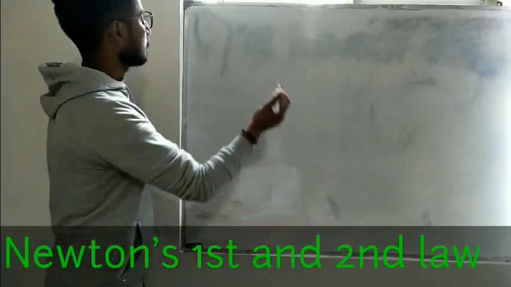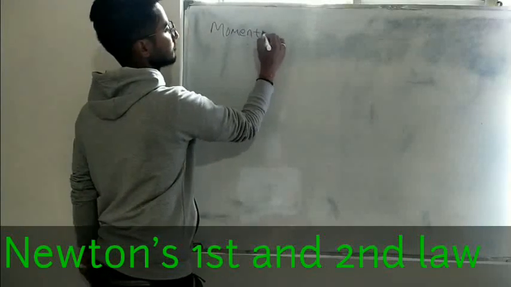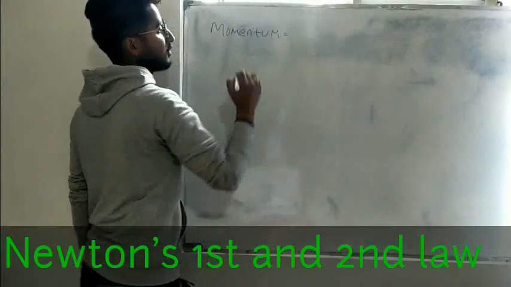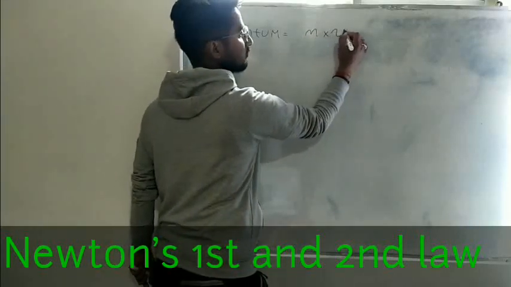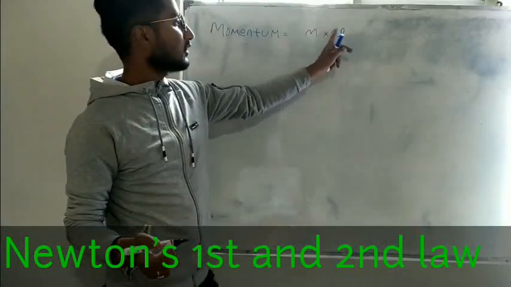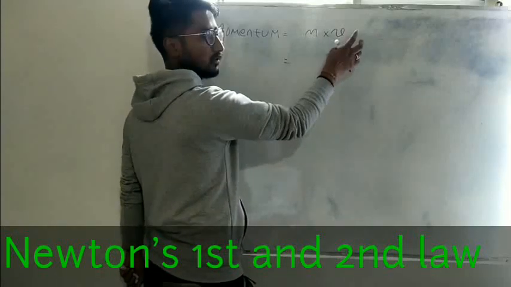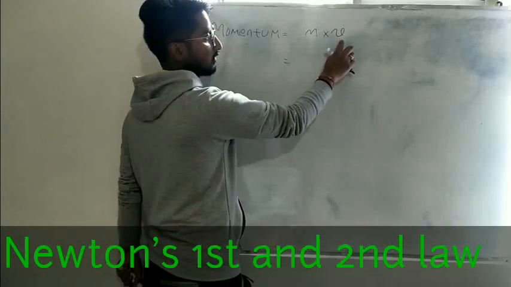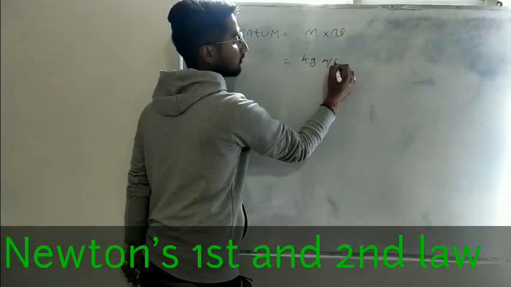Now let us understand what is momentum. Momentum is the product of mass and velocity, mass into velocity. The unit of mass is kilogram, the unit of velocity is meter per second, so the unit of momentum will be kilogram meter per second.